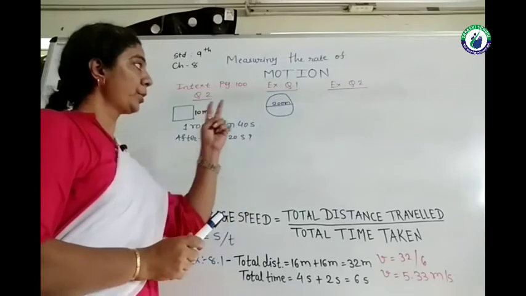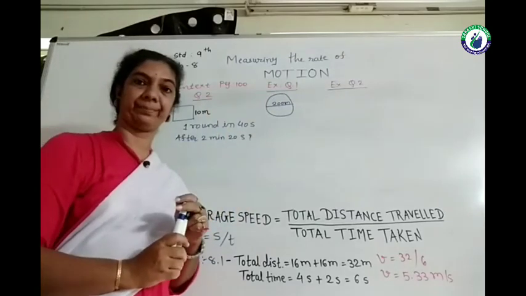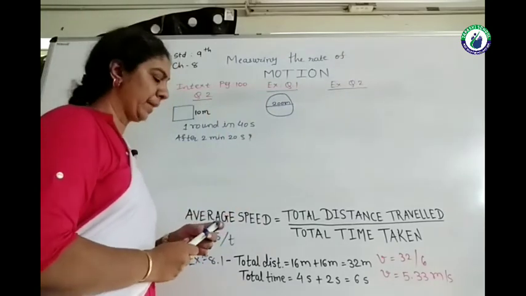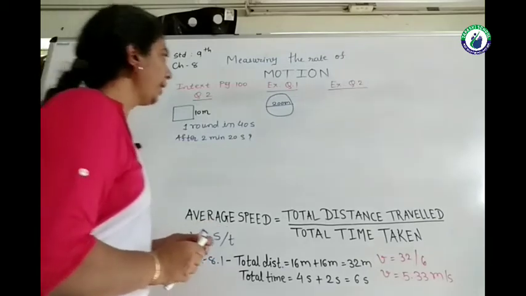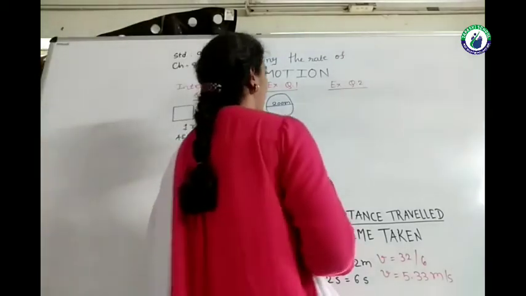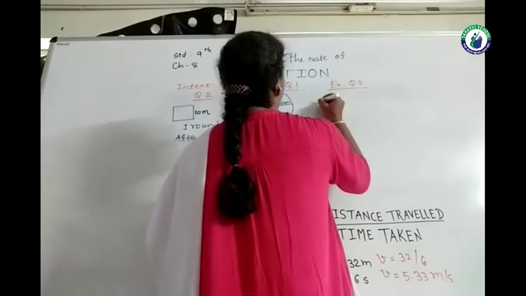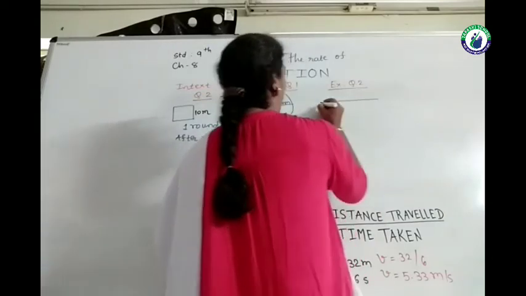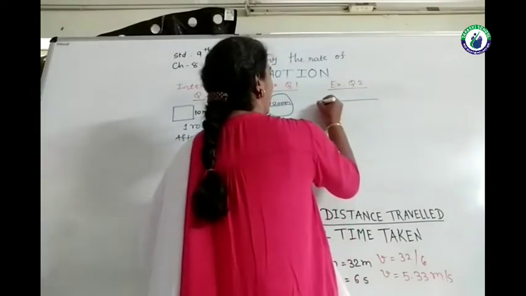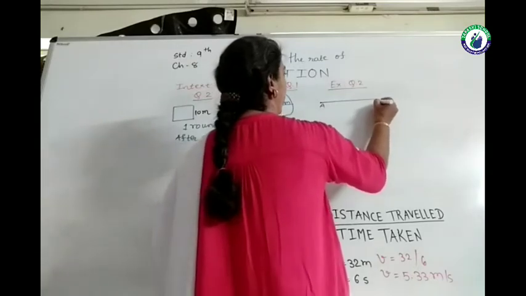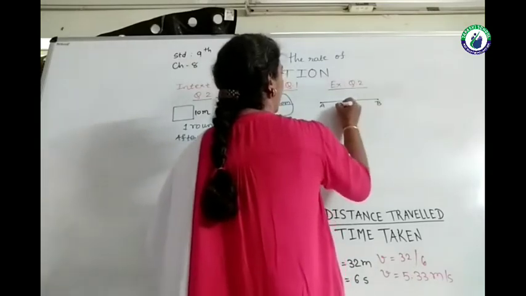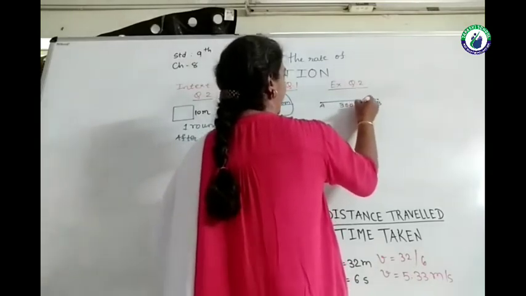And the second question of the exercise is that Joseph is jogging on a straight road from point A to point B, which is covering 300 meter.